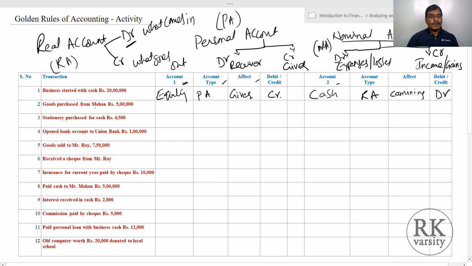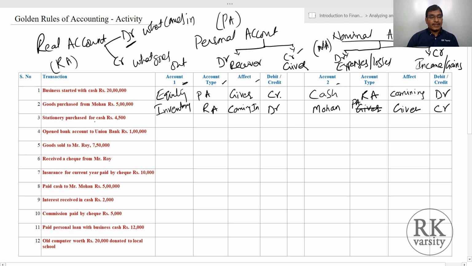Now goods purchased from Mohan, rupees 5 lakhs. Here we have two accounts. Goods purchased, that is purchase, is your inventory. Inventory is a real account, and it's coming in, so debit. Next is Mohan, who is the giver of the goods. Mohan is a personal account and he is a giver, so giver is a credit here.